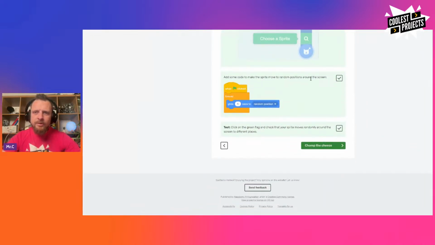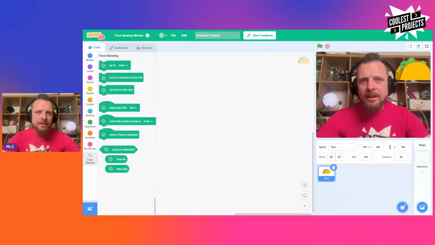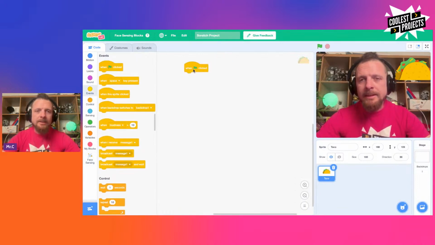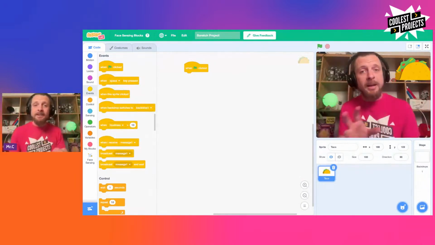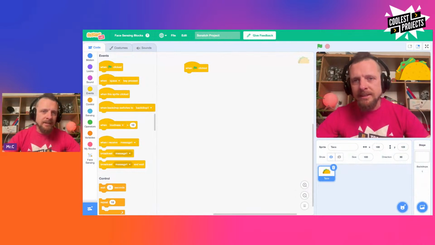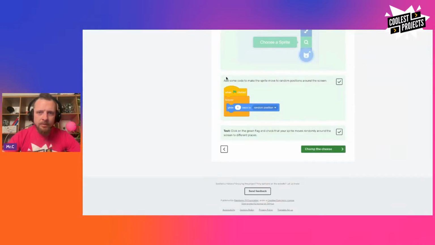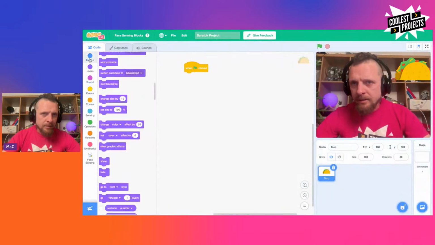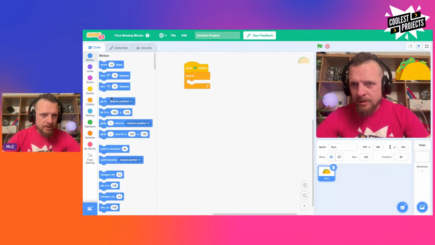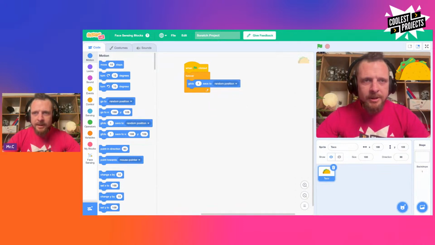Add some code to make the sprite move to random positions around the screen. Okay, so when green flag clicked, forever make the taco move around. Okay, so first things first, when green flag clicks, we always start our programs with that. All right, that's our nice little universal starter. So if you have multiple parts, having them all connect to the green flag means that once we click that, everything goes, right? Universal event, fantastic. So when green flag clicked, I want to forever glide to random position. Okay, so motion for control forever. There it is. Motion, glide to random position. Glide. That's the one.